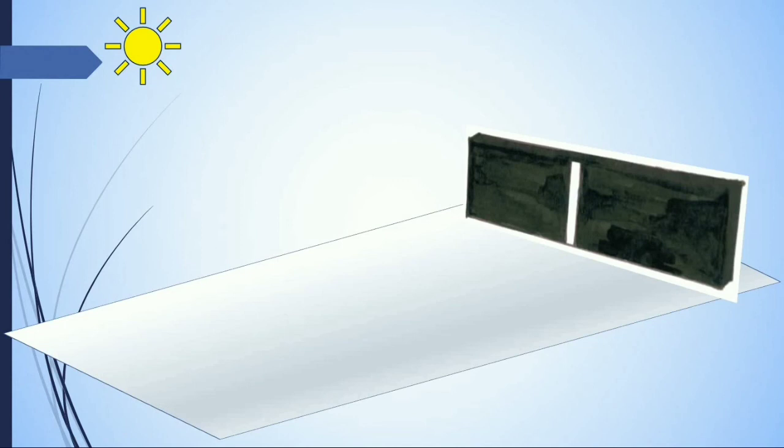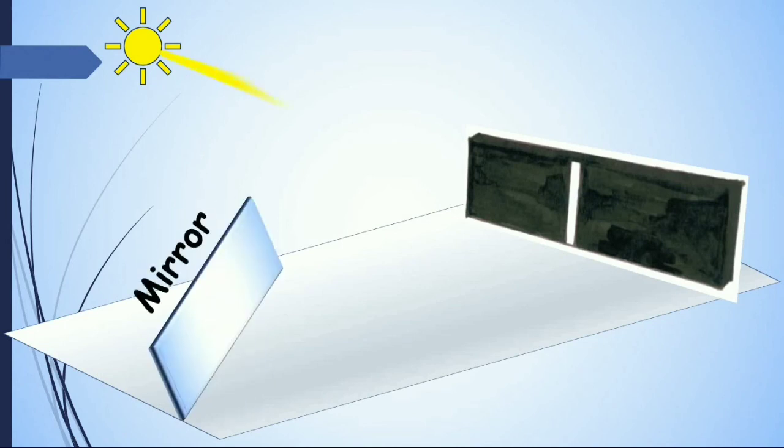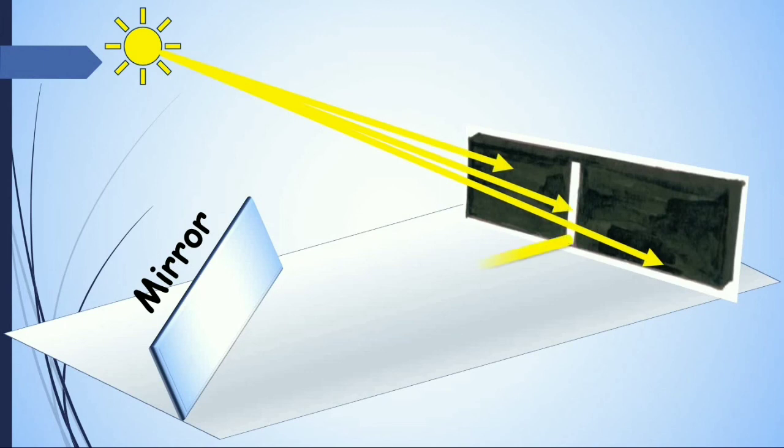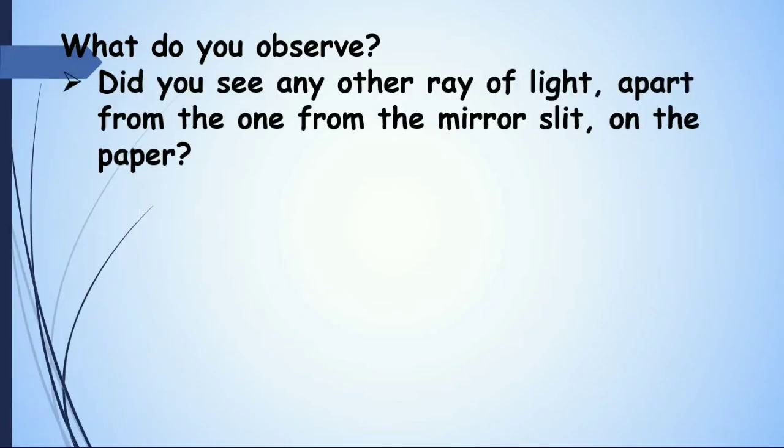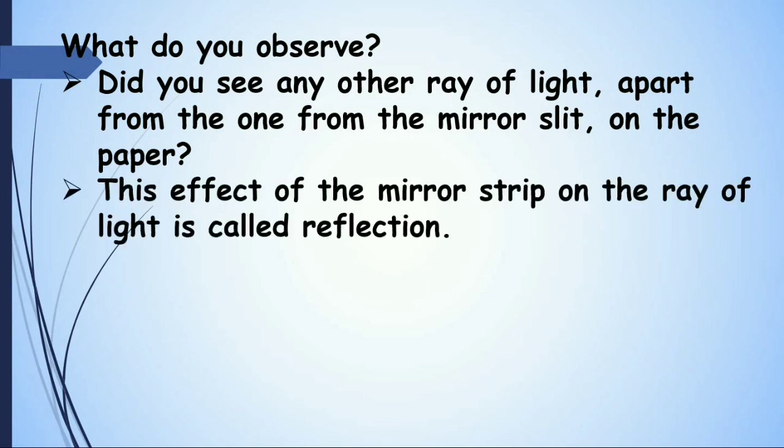Now we can place the mirror here. The light falls on it and moves, and it will strike the mirror, so you will find it also gets reflected, and we can see the image in the mirror also. What do you observe? Did you see any other ray of light apart from the one from the mirror slit on the paper? Yes, we have seen the second reflected ray.